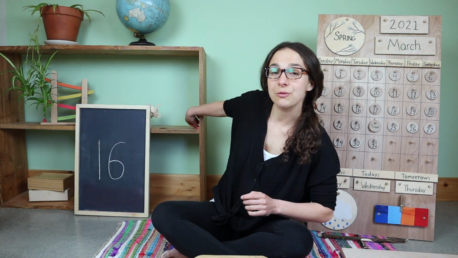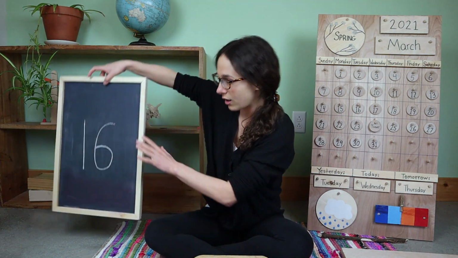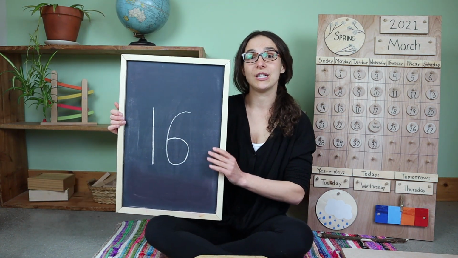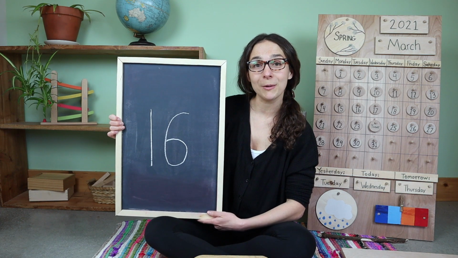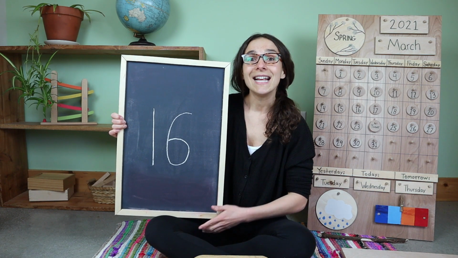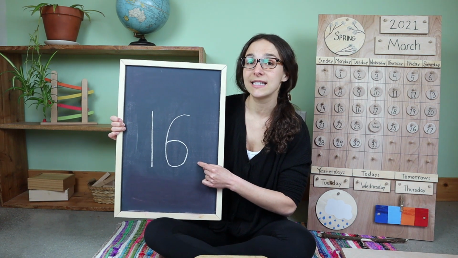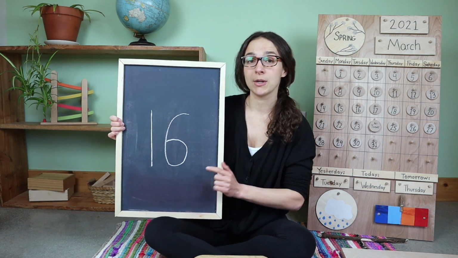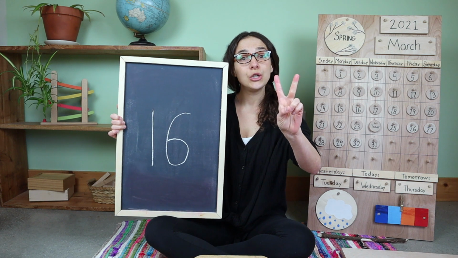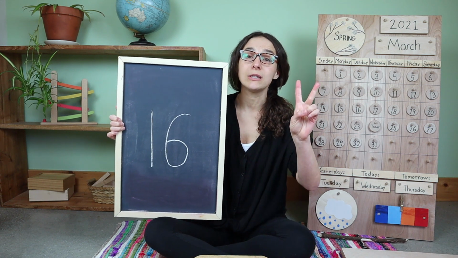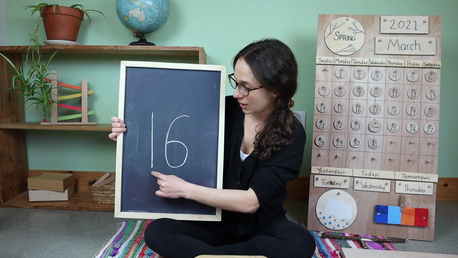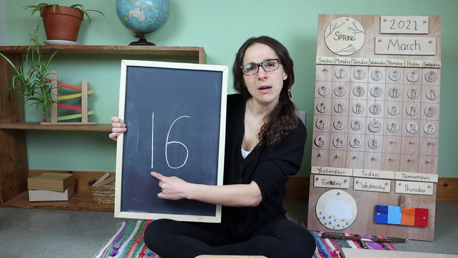Now let's move on to the number of the week. This week, we have been talking all about this double-digit number. Do you remember what number this is? 16. You're right, friends. This is the number 16. Now, when I write the number 16, I have to write two numbers because it's a double-digit number. First, I write this number. What number is this?